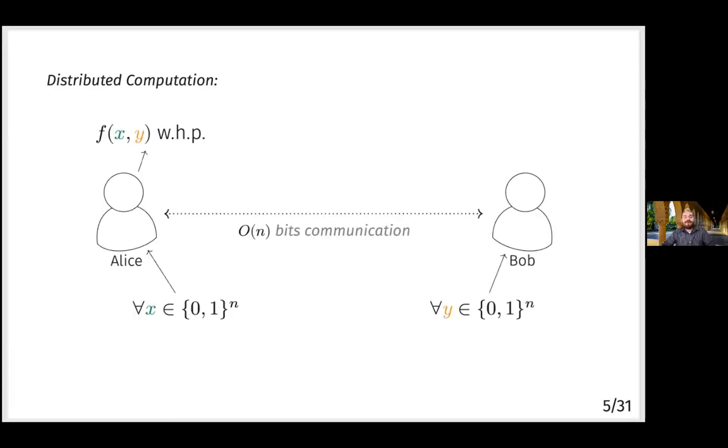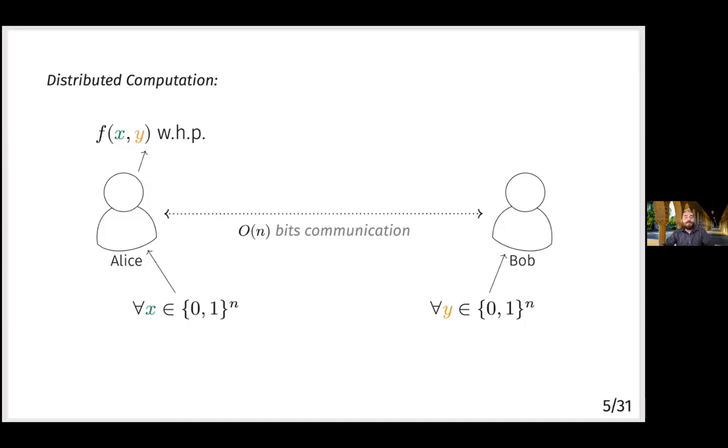Now let's talk about distributed computation tasks and communication complexity. Communication complexity was introduced by the previous speaker. In this case, it's different from non-local games because the two parties are allowed to communicate, but their goal is to communicate as little as possible. The task is now that for a worst case input, so X and Y are now bit strings of length n, Alice and Bob need to produce, one of them needs to announce, doesn't matter which one, the output of some Boolean function f of x, y. And they need to be correct with a bounded probability of error for that worst case input for all n.